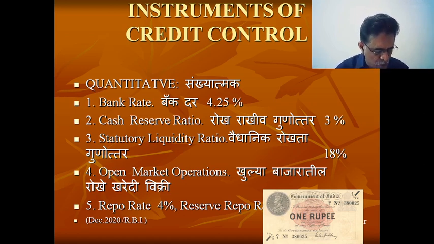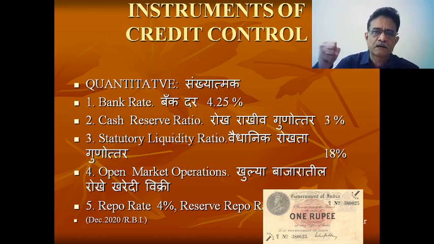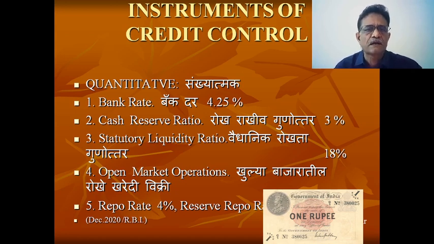Which instruments are they using? There are two types of instruments. Right now I am considering quantitative, which directly controls the credit supply quantitatively. The first one is the bank rate. So what is that bank rate? In simple words, whenever a commercial bank wants to have a loan from the RBI, they can approach the RBI and demand the loan, and the rate of interest charged by the RBI is nothing but the bank rate.